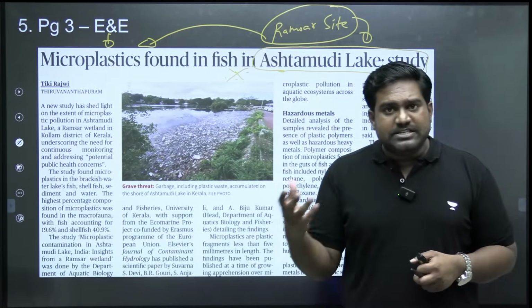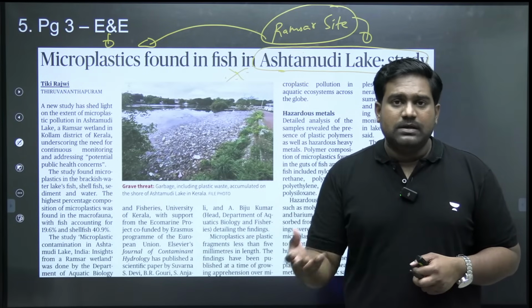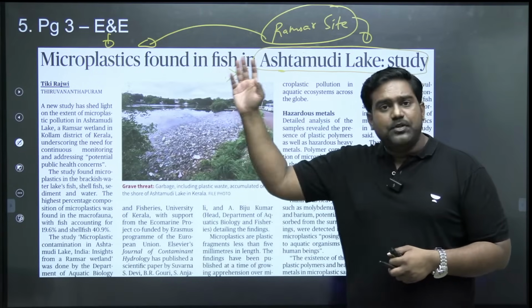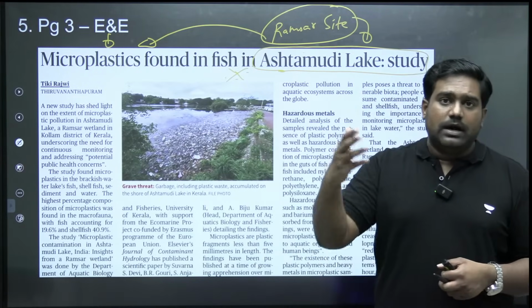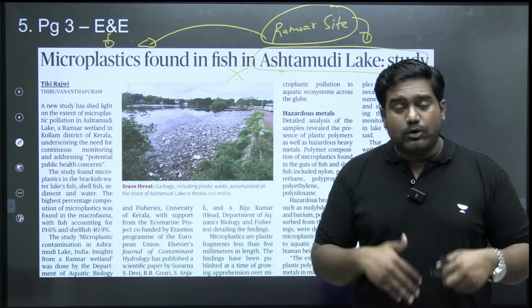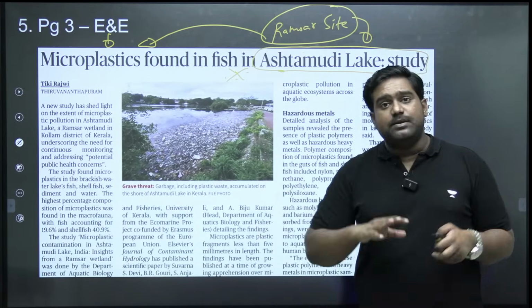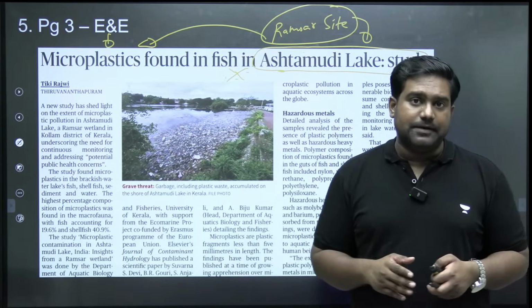They could be ingested by marine organisms, starting with fish and other aquatic organisms, and it could climb up the food chain, reaching the higher predators and the higher organisms, including humans as well. So microplastic contamination of the food chain has remained a great environmental concern.